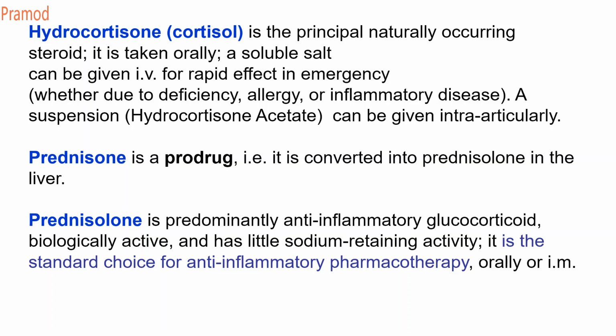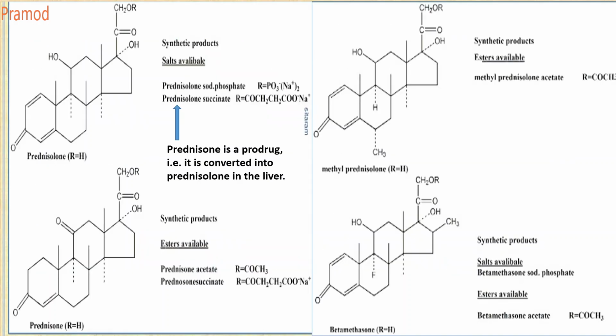Hydrocortisones are basically naturally occurring, used in case of emergency, that is due to allergy or inflammatory diseases. So this has very few uses. It is used as a mineralocorticoid. And prednisolone is used as an anti-inflammatory pharmacotherapy. It can be given orally as well as intramuscularly.